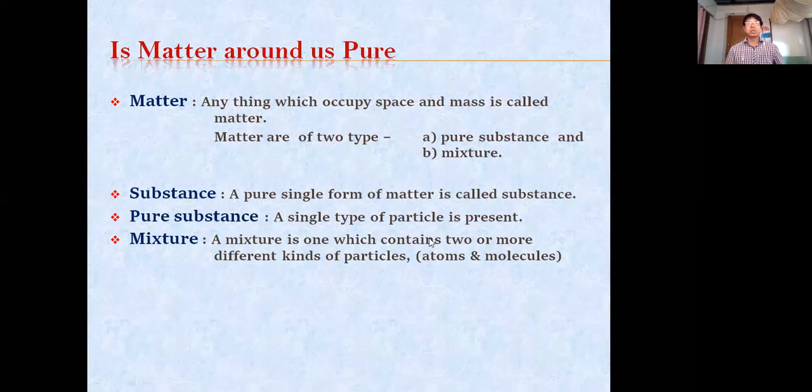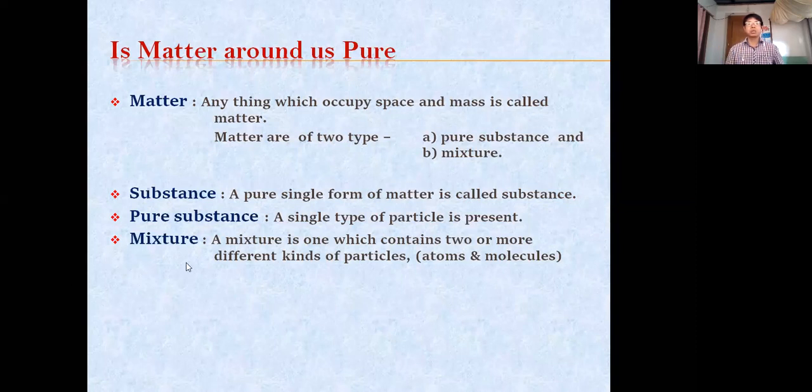Just for example, in case of a pure substance, an element like hydrogen. In hydrogen, it has got the same type of atom. That is why hydrogen is a pure substance. At the same time, hydrogen is matter because it occupies space and has mass. In case of a mixture, like when we add chalk powder with soil and mix it, that becomes a mixture because these are made up of different types of particles.